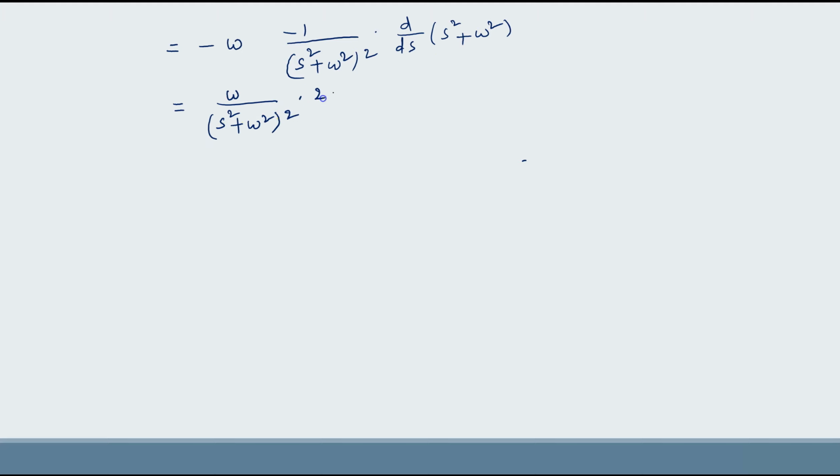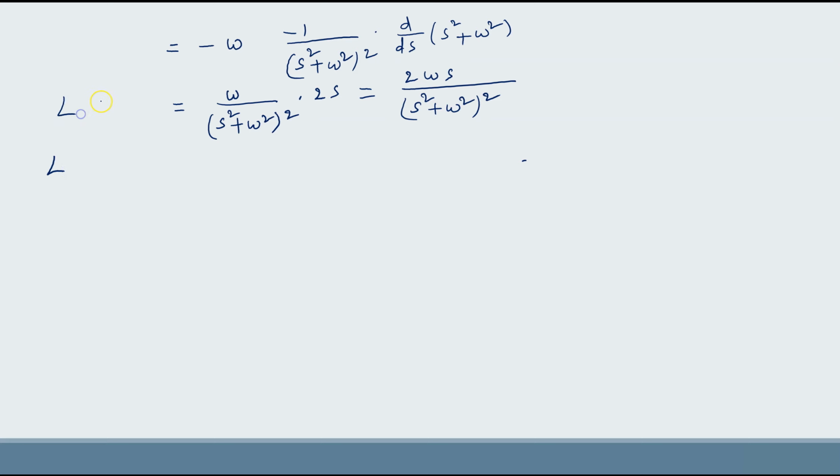So this is equal to minus omega, I have written outside, minus 1 by s square plus omega square whole square into d by ds of s square plus omega square, which gives 2s. So 2 omega s by s square plus omega square whole square. This is L of f of t.